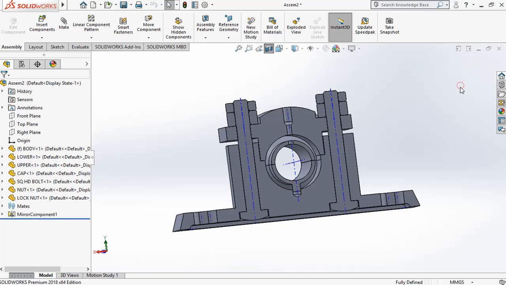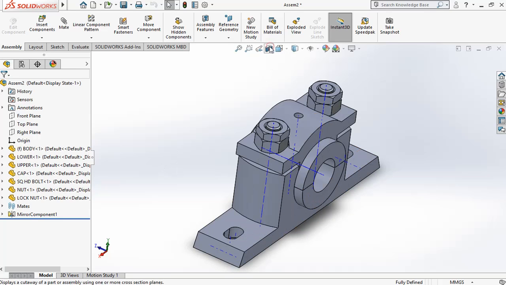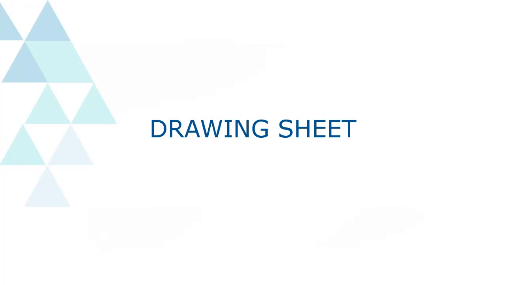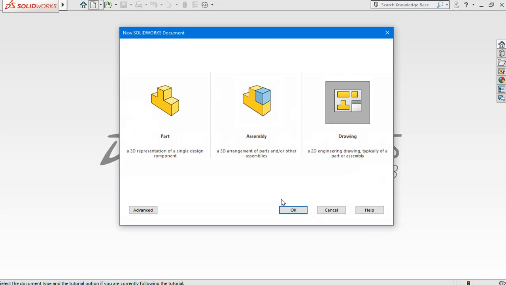Next we will be seeing the drawing. Now we are going to draw that assembly model in a drawing sheet.